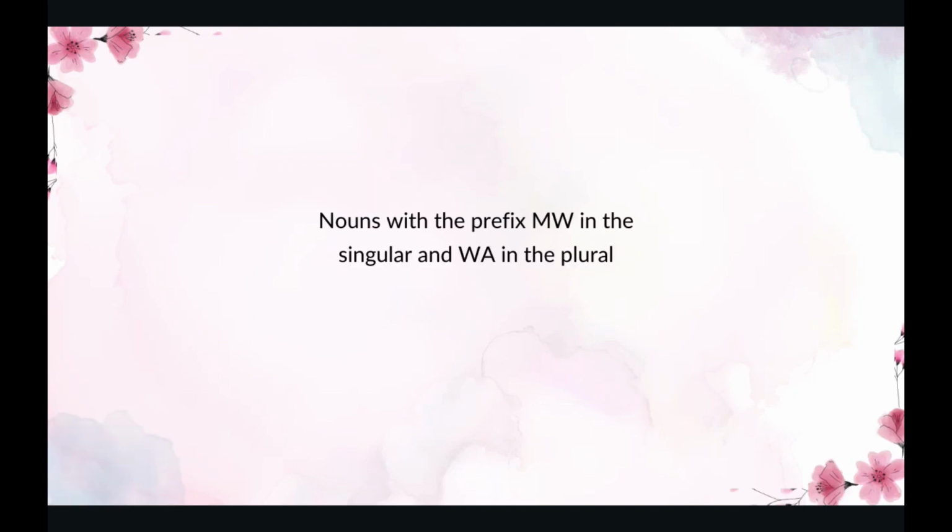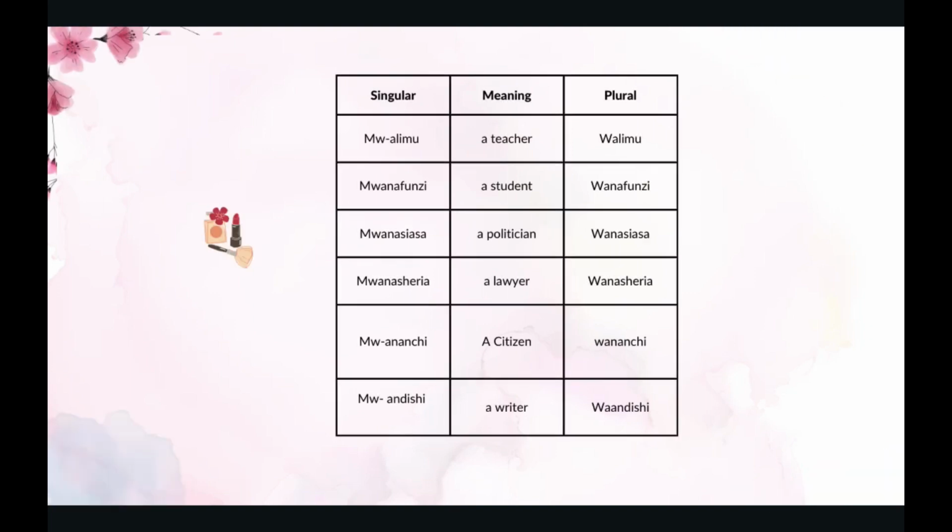Second, nouns with the prefix mw in the singular, and wa in the plural. An example of that, in singular, meaning, and the plural, is as follows. Mwalimu. As you can see, there's mw. There's no hyphen; I've just put a hyphen to indicate mw. Mwalimu means a teacher. A teacher in plural is walimu.